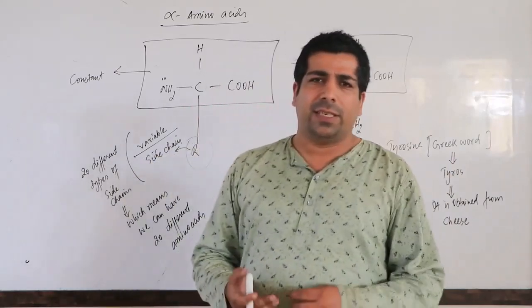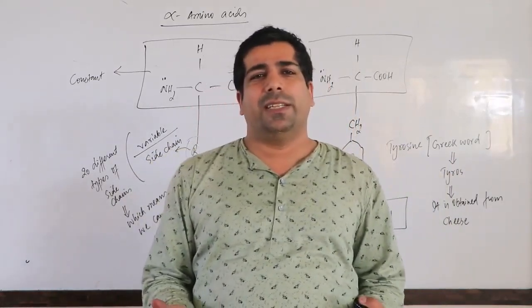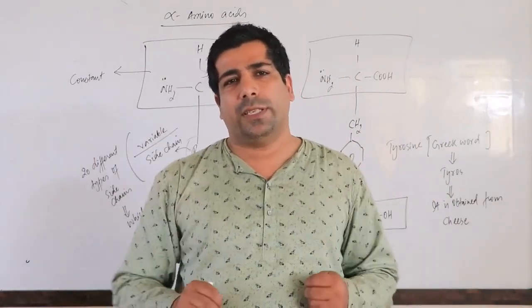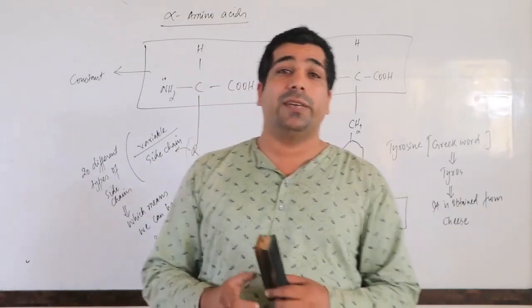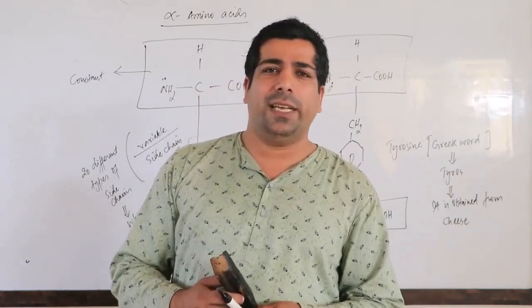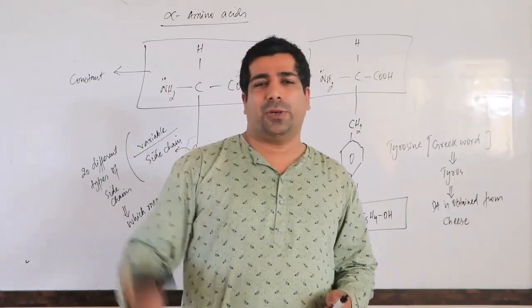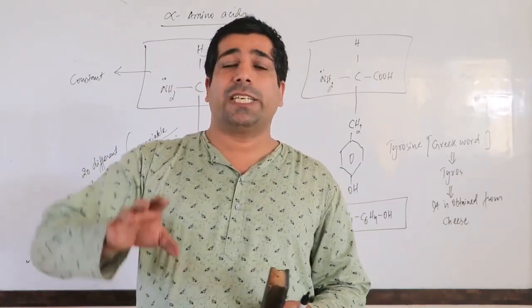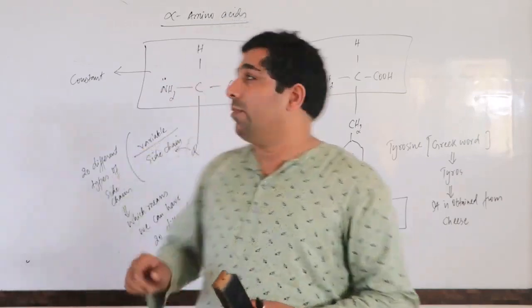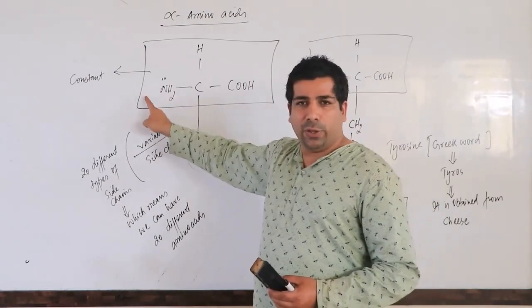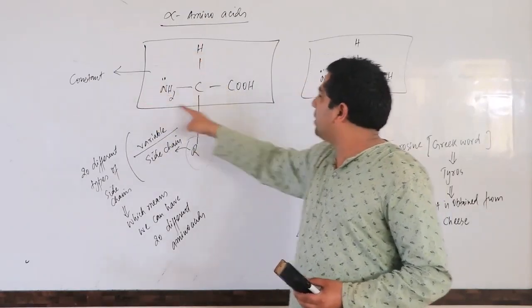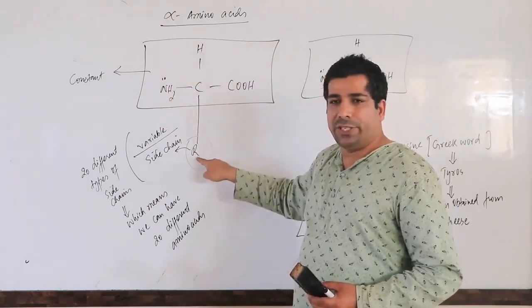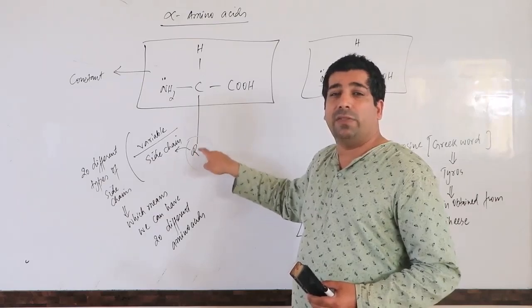Now you may think, how many types of amino acids will there be? If the R group is of 20 different types, then 20 amino acids are there. So we have 20 different amino acids which we will study in the next class by changing the R groups. But here I am teaching you the different parts which can be associated with an amino acid. One is the carboxyl group, amino group, hydrogen. This part is constant in every amino acid. Only this R group will change, and you have 20 different types of R groups.